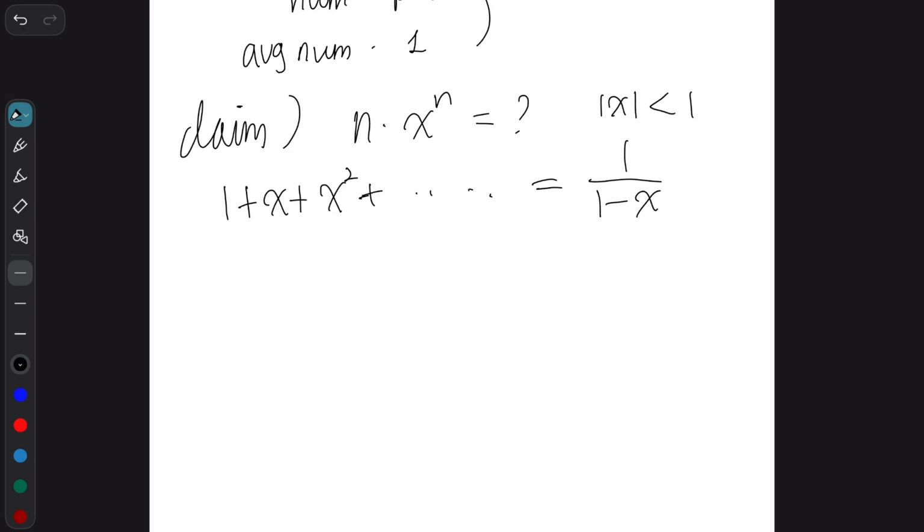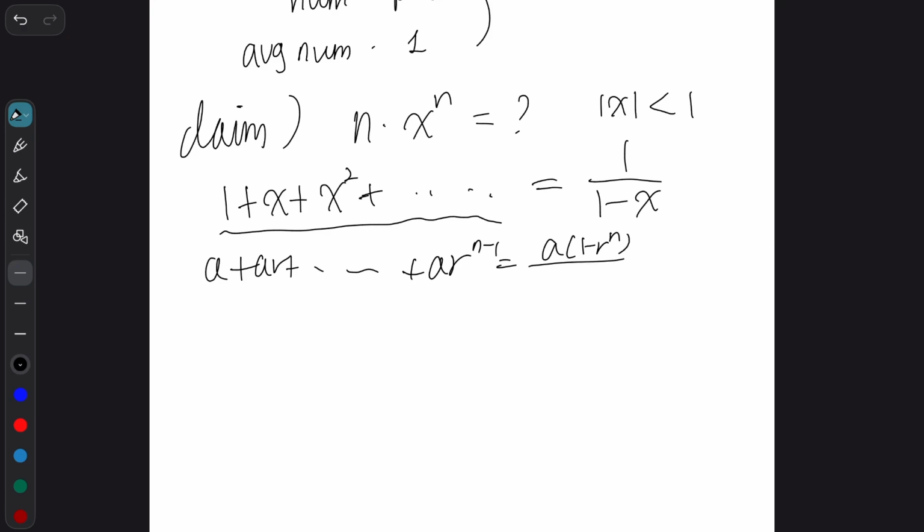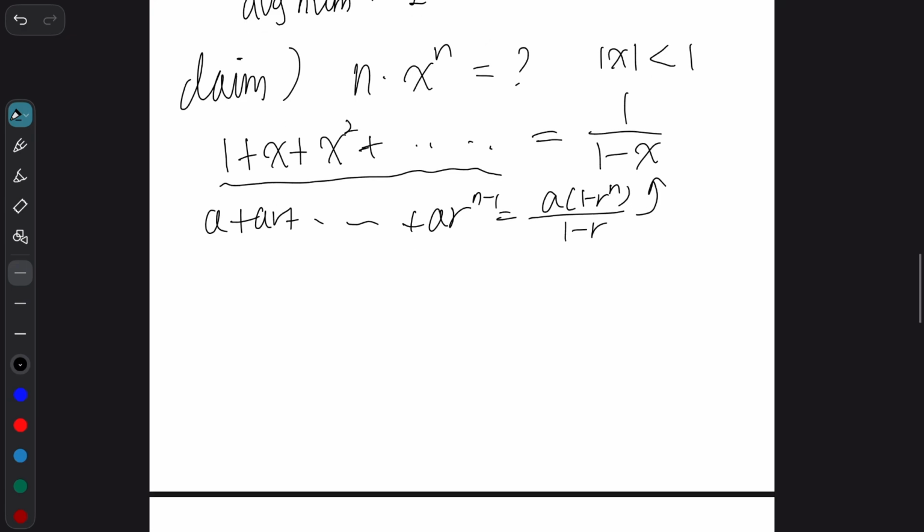This holds true because a plus ar plus all the way to a times r to the n minus 1 power is equal to a times 1 minus r to the n power divided by 1 minus r, so just put n equals infinity and a equals 1. Now this holds true for every x whose absolute value is smaller than 1.